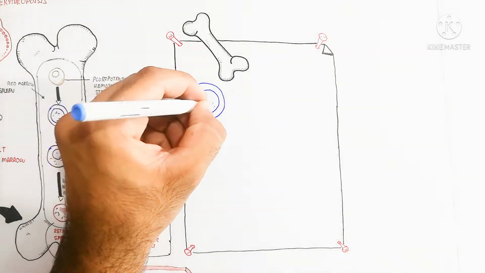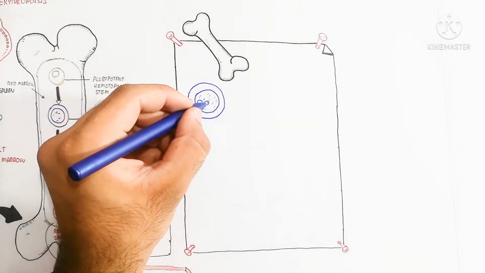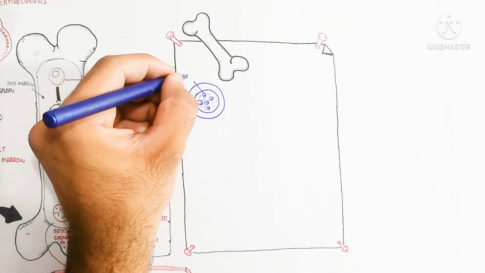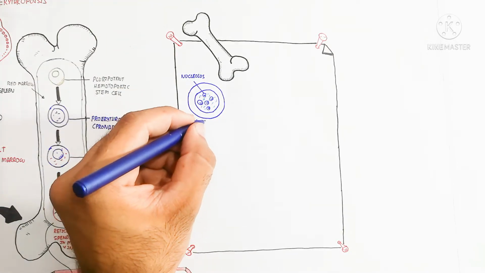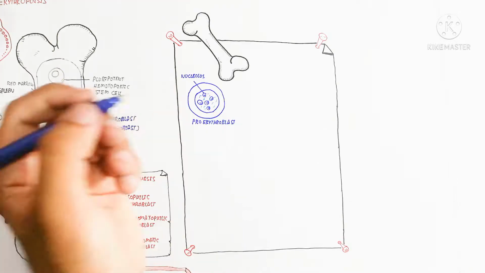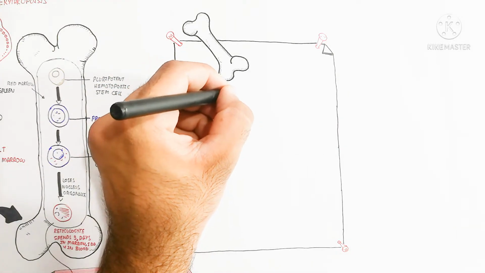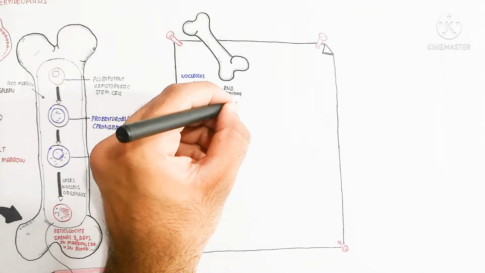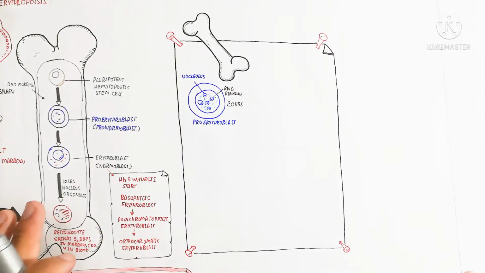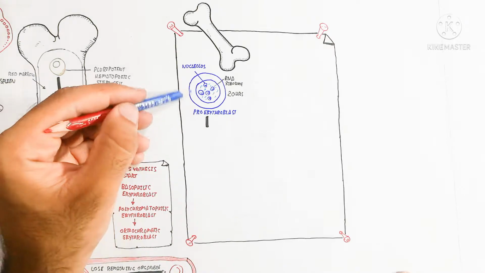So let's begin to understand the process present in the bone marrow and the basic mechanism. Here is the pro-erythroblast, which is formed, and many nucleoli are present, meaning polynucleolus-containing pro-erythroblast, and RNA and ribosomes are present.